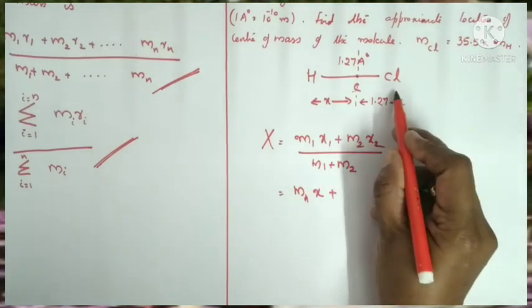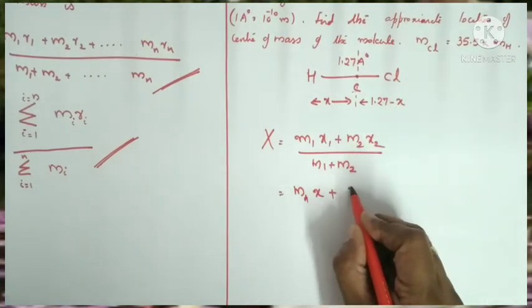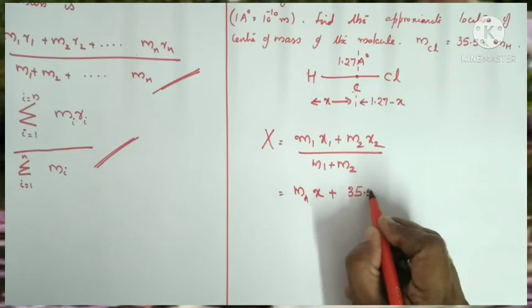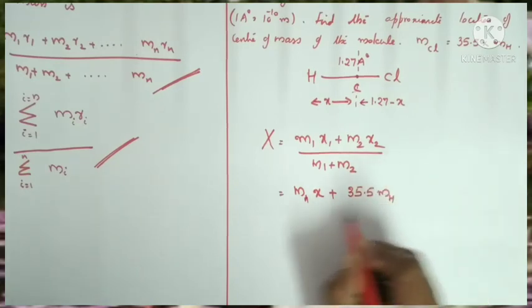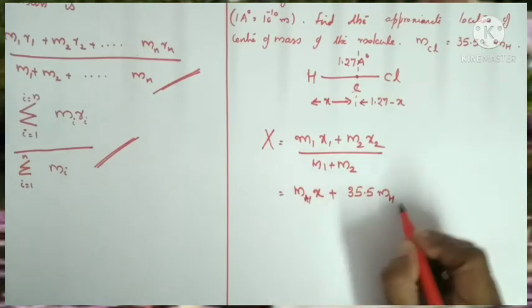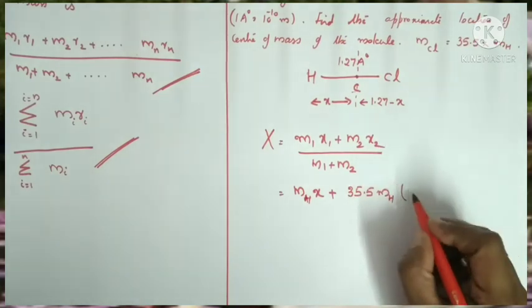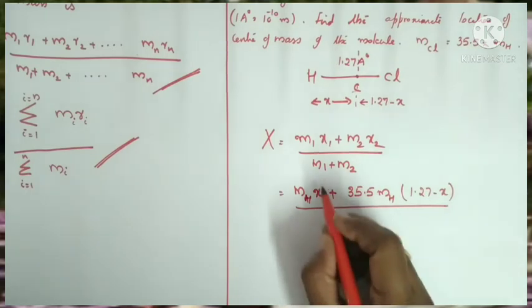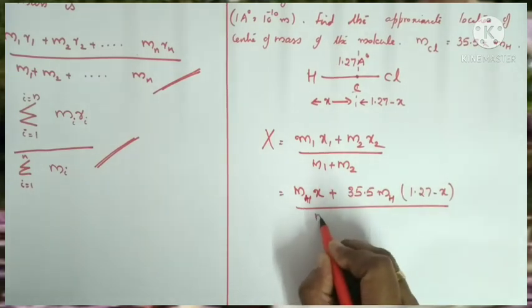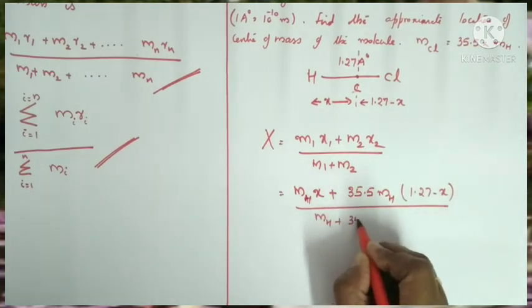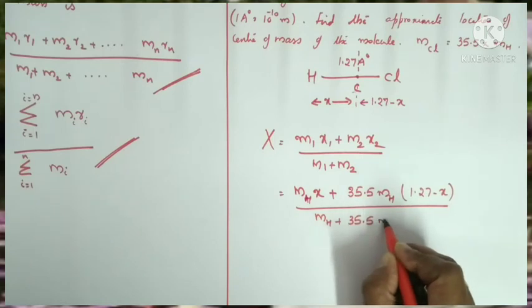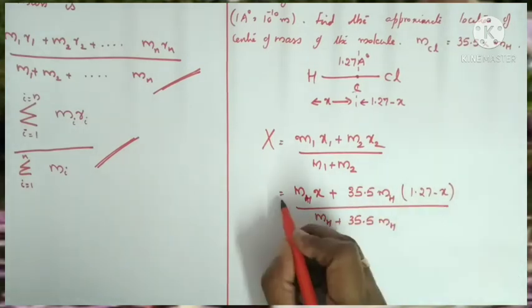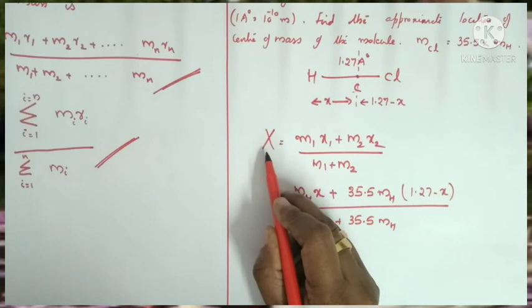Plus the second atom is chlorine. The mass of chlorine is given as 35.5 times the mass of hydrogen, and it is at a distance 1.27 minus x, divided by m1 plus m2, which means mass of hydrogen plus 35.5 times mass of hydrogen. And it is equal to the position of the center of mass.